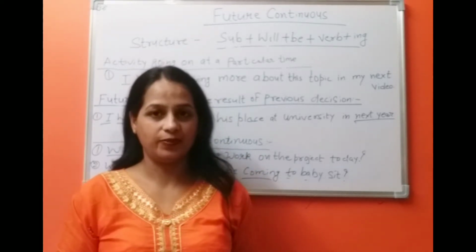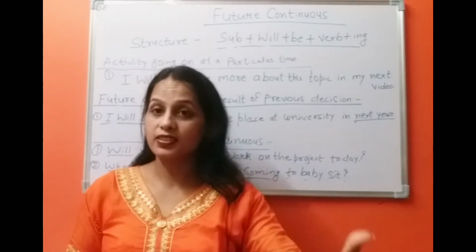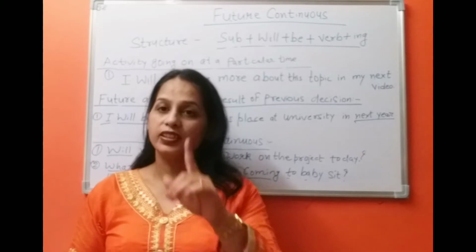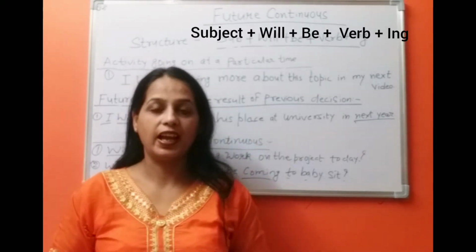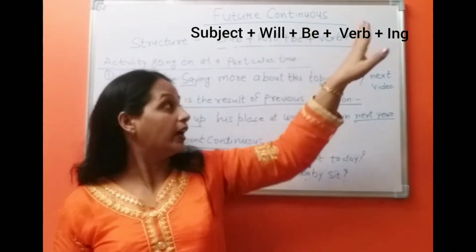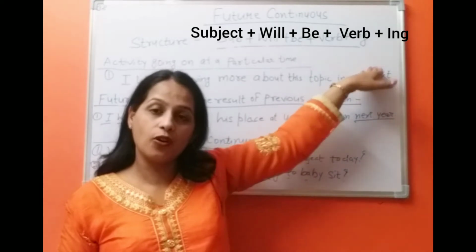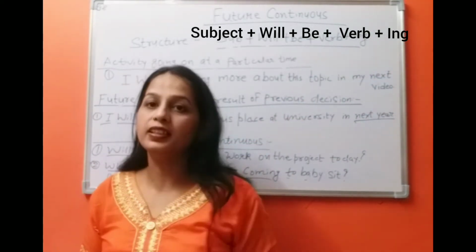Any activity which takes place in future is called future tense. Generally we use will to denote future tense, and we use will be and the verb in the ing form to denote future continuous tense. See the structure.